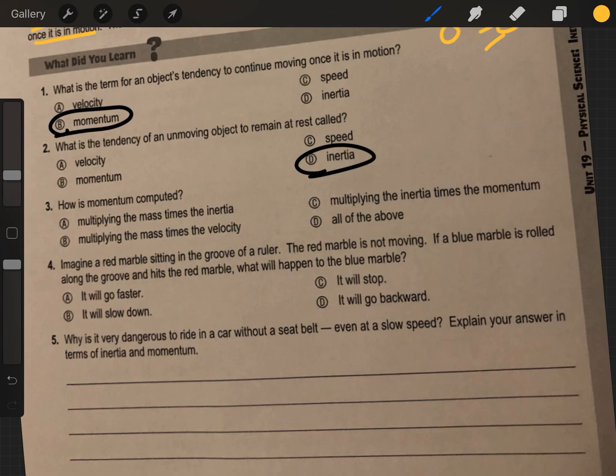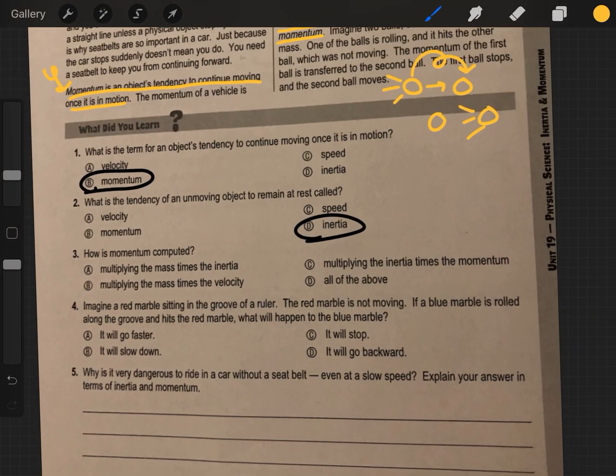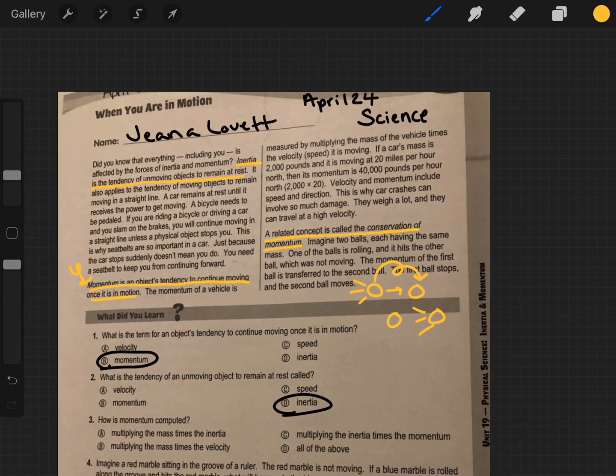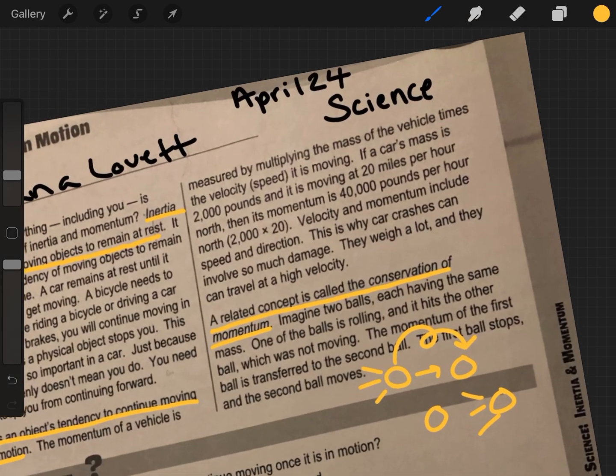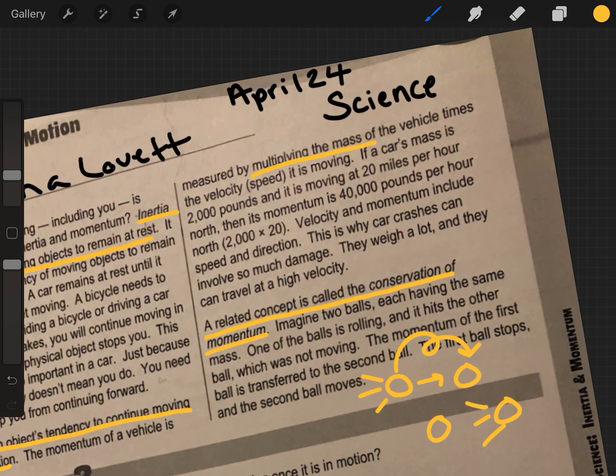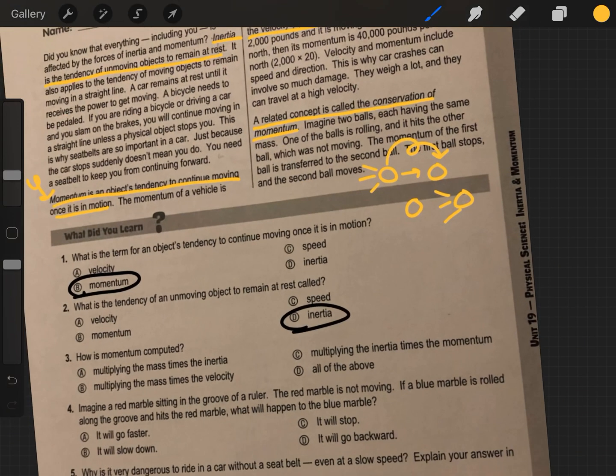How is momentum computed? So how do we solve for momentum? A, multiplying the mass times inertia. B, multiplying the mass times the velocity. C, multiplying the inertia times the momentum. Or D, all of the above. Whew. Okay, we need to refer back to our passage. The momentum of a vehicle is measured by multiplying the mass of the vehicle times the velocity. So our big M, momentum, is calculated by our mass times velocity.